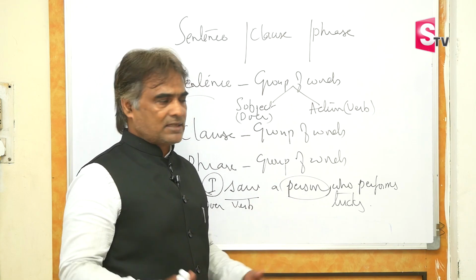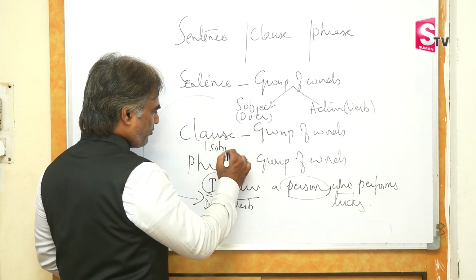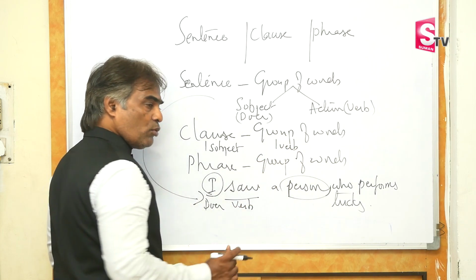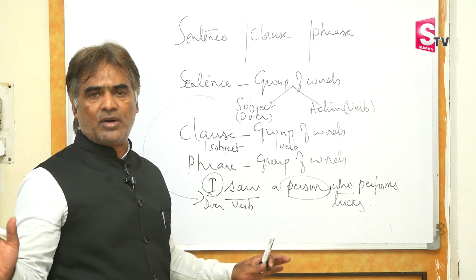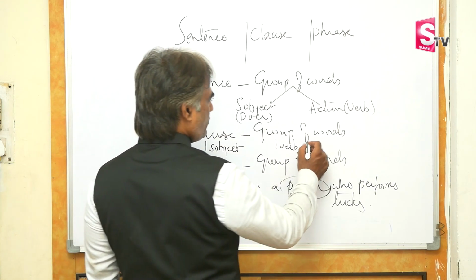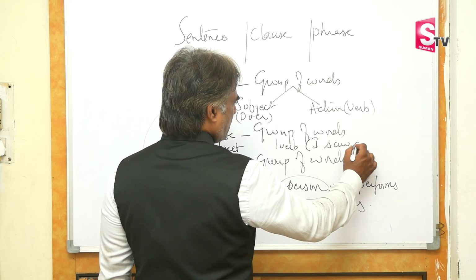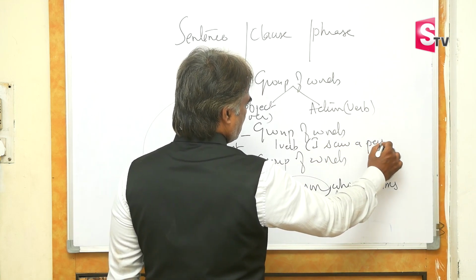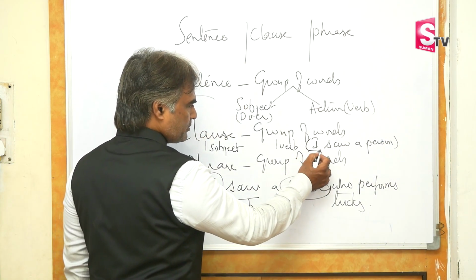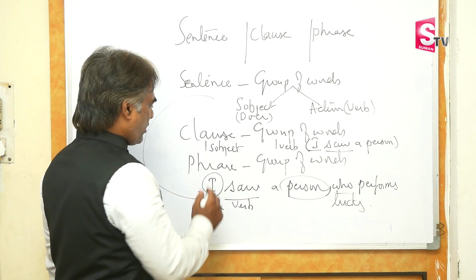So what's a clause? A clause is that which has only one subject and one verb. When a group of words has only one subject, one verb, it becomes a clause. Example, I saw a person. One subject, one doer. That's it.